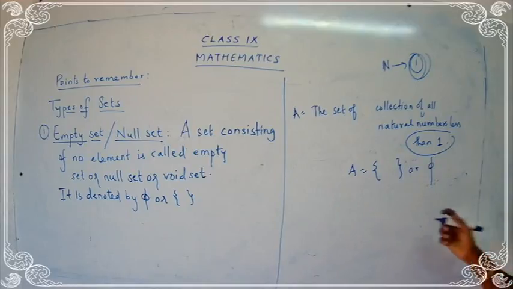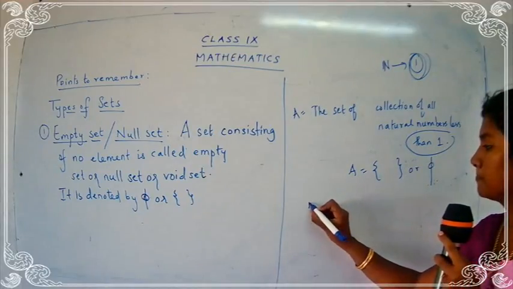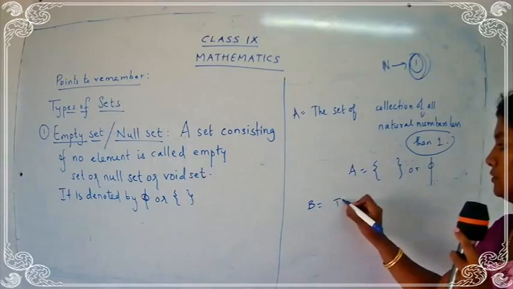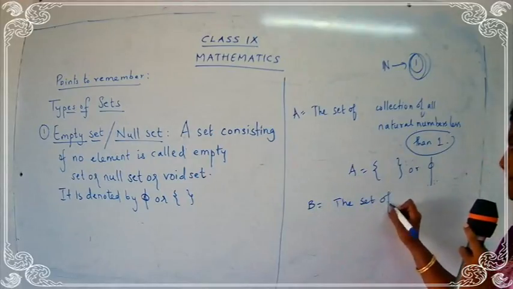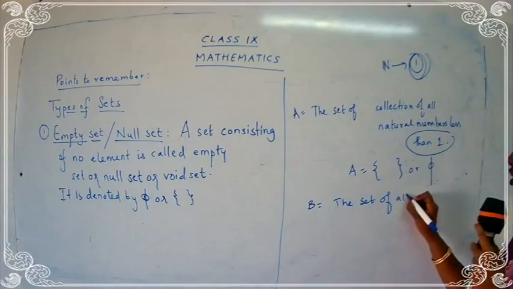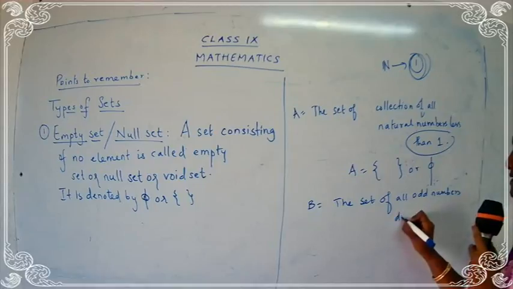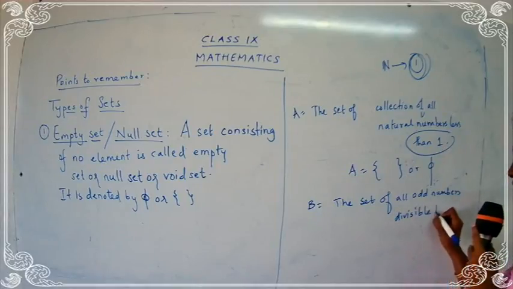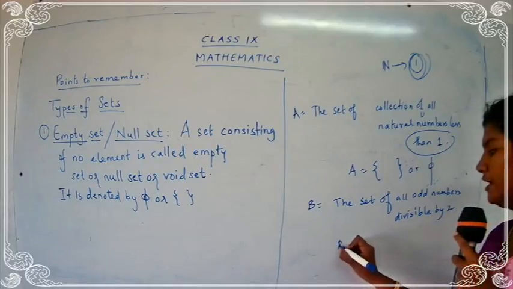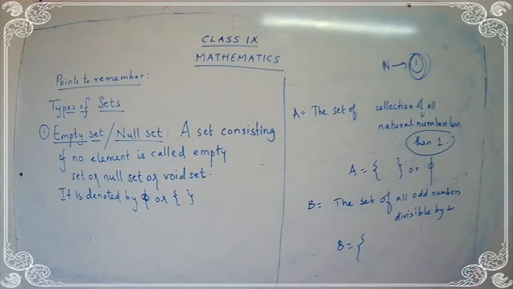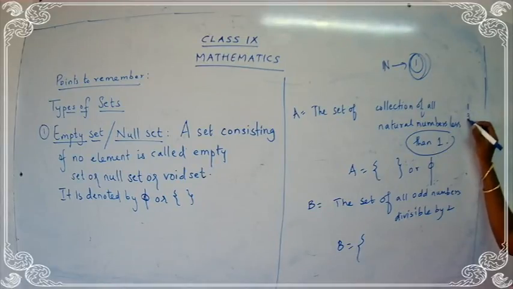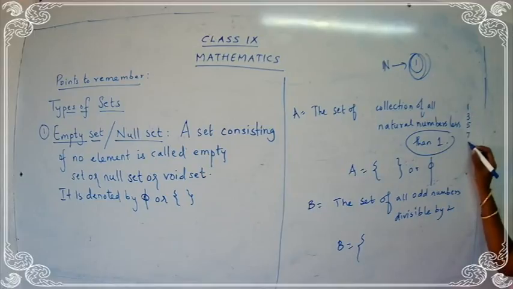One more example I'll give you. Suppose B is equal to the set of all odd numbers divisible by 2. So what I'm going to do is find a set of odd numbers which is divisible by 2. Okay, you know the odd numbers. What are the odd numbers? That is, the last digit should be 1, 3, 5, 7, 9.